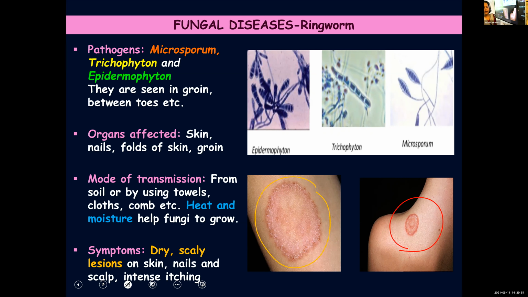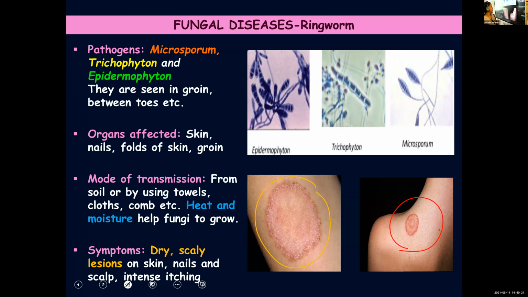And the different organs affected are skin, groin, between the toes, nails, scalp. Wherever warmth and heat is there, the fungi find it suitable to grow, because warmth and heat will help them to thrive. Then mode of transmission: if you are sharing towels, comb, clothes, etc. used by an affected person, there are chances that you may also get the disease.